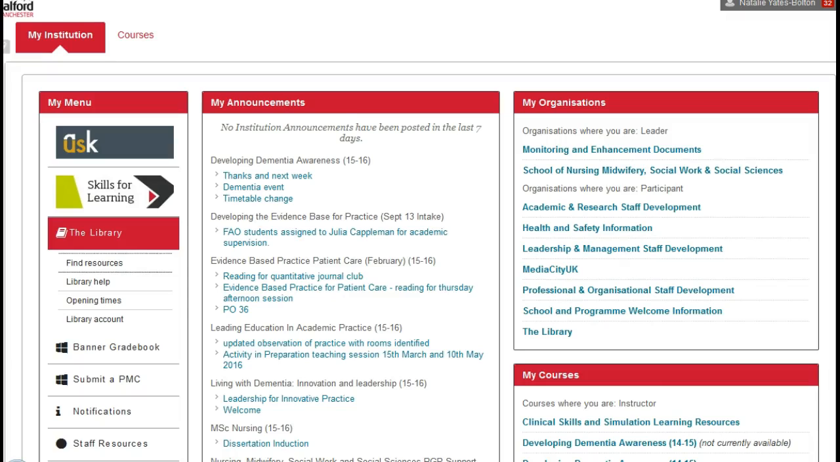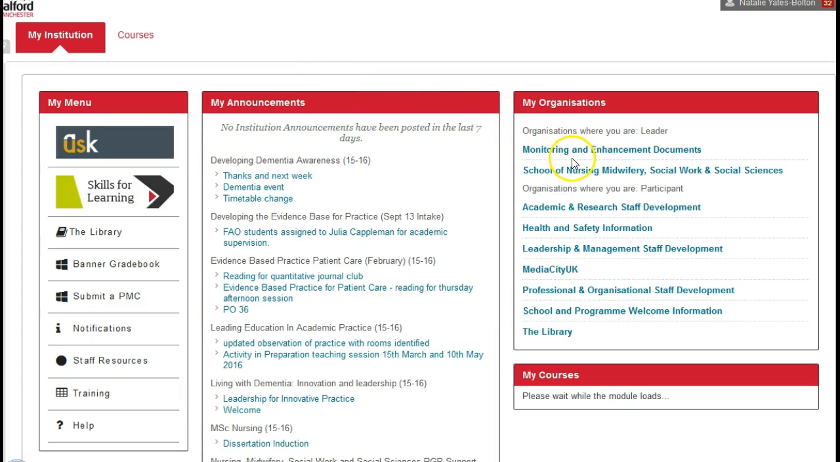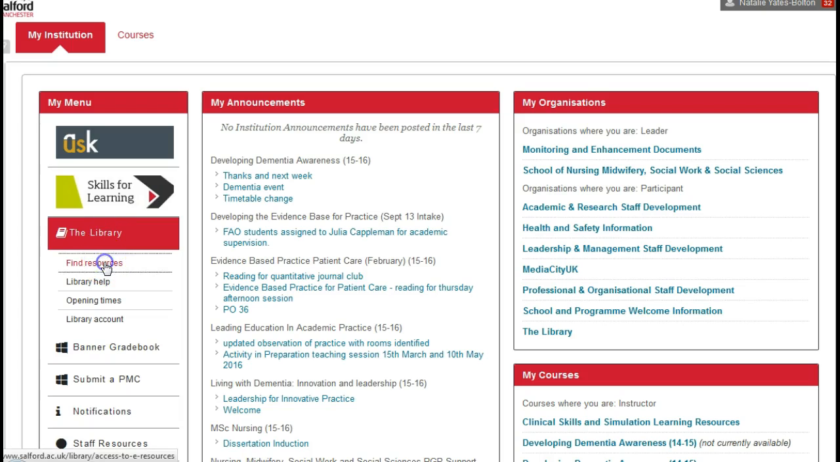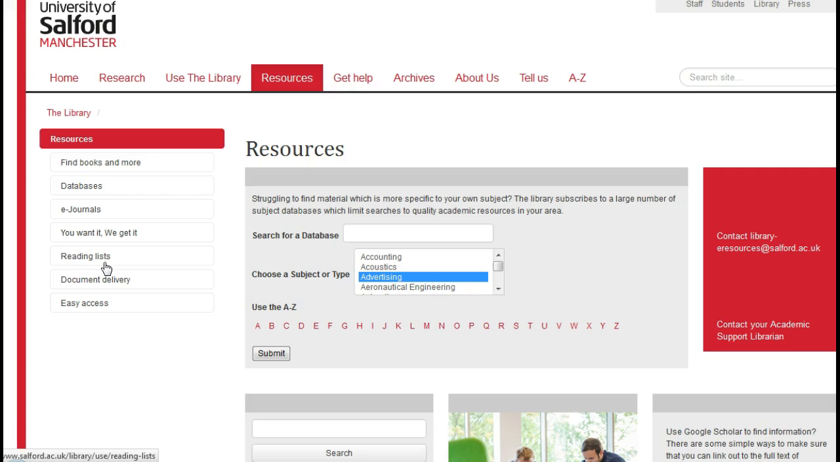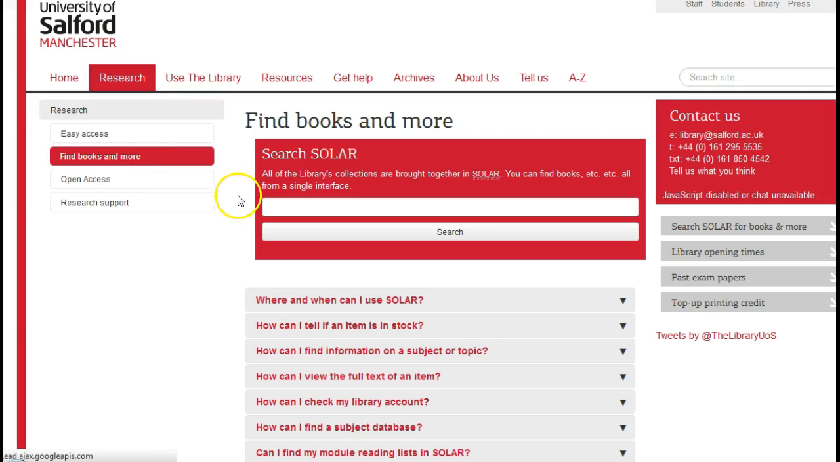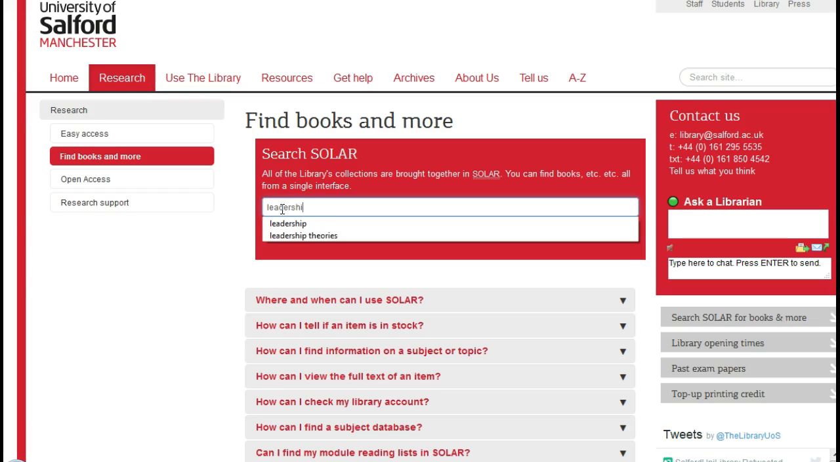So you may want to use our online resources as you undertake this module. If you go to the home page of the Blackboard site, the front page, yours will look a little bit different to mine because I have different modules down the right hand side here. And if you go to Skills for Learning and go onto the library, and then find resources, and then find books and more, and then we're looking at leadership.